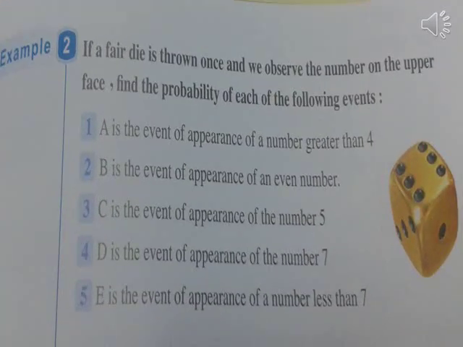If a fair die is thrown once and we observe the number on the upper face, find the probability of each of the following events. A is the event of appearance of a number greater than 4. B is the event of appearance of an even number. C is the event of appearance of the number 5. D is the event of appearance of the number 7. E is the event of appearance of a number less than 7.